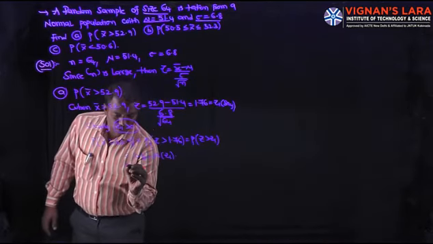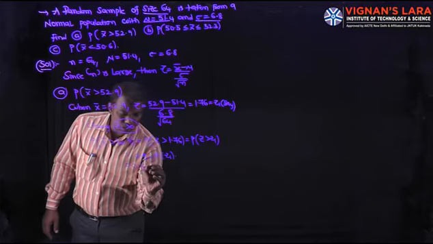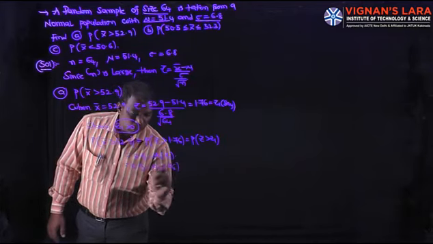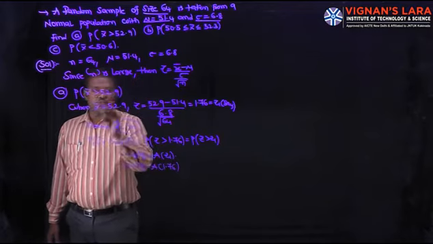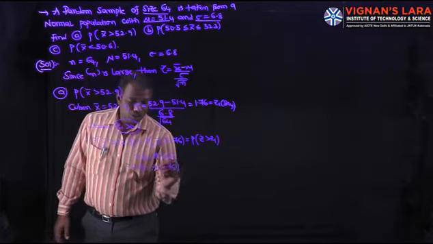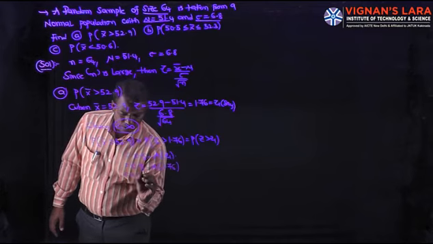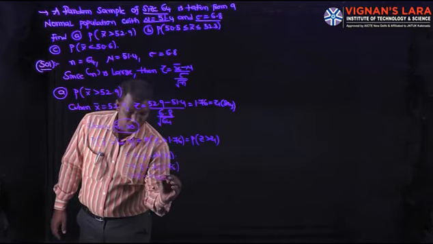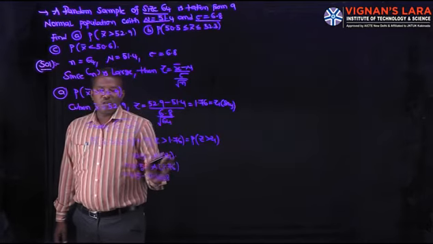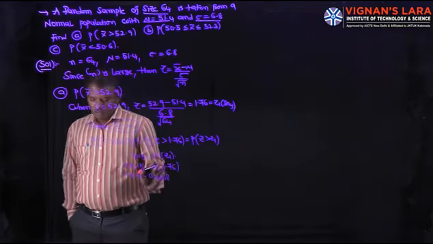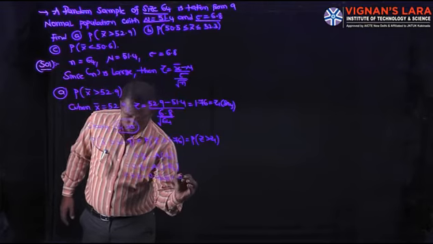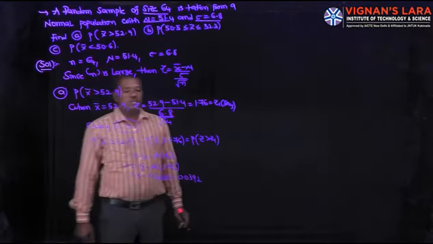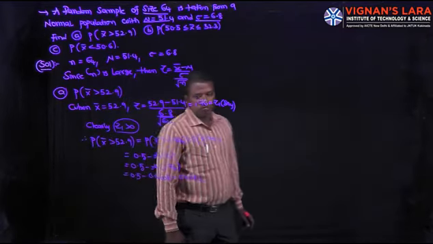So that is equal to 0.5 minus A of Z1, meaning A of 1.76. This A of 1.76 value is obtained from the statistical table: 0.4608, from the statistical table, not manually. So it is equal to 0.0392 after the simplification.